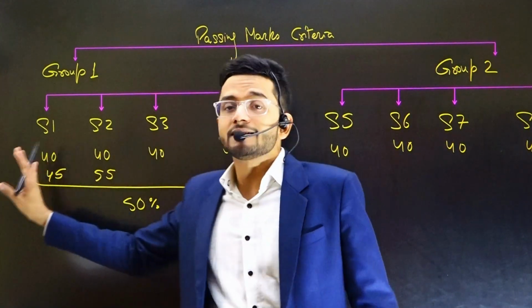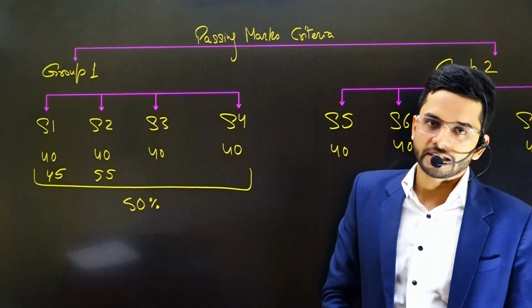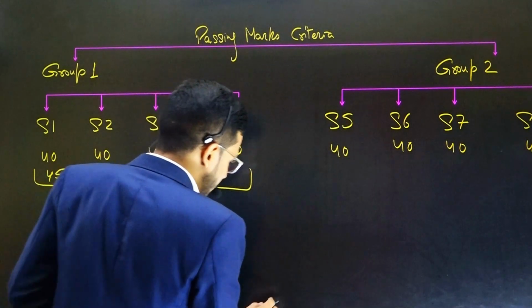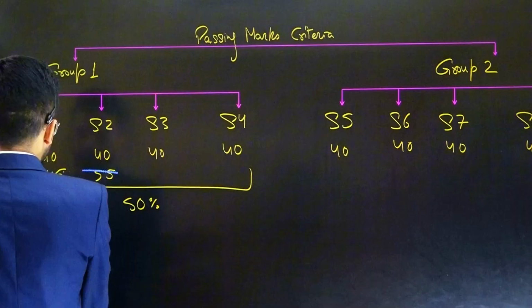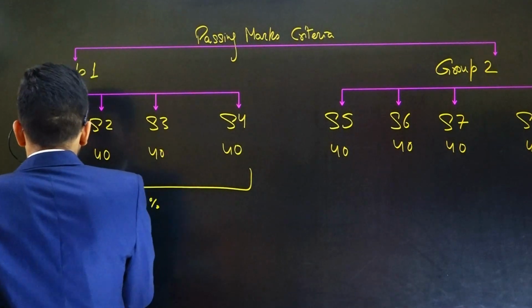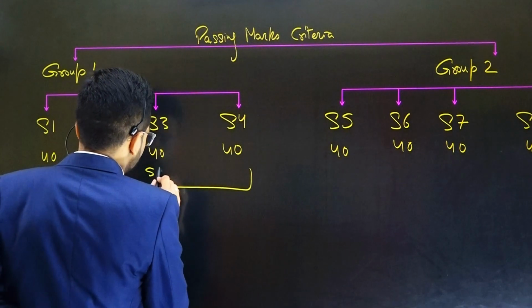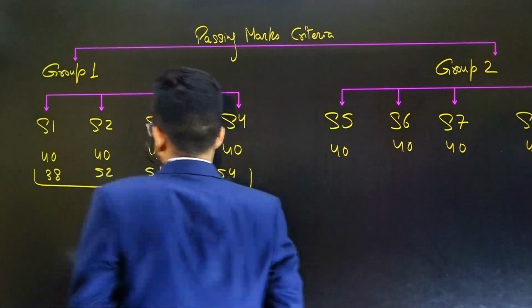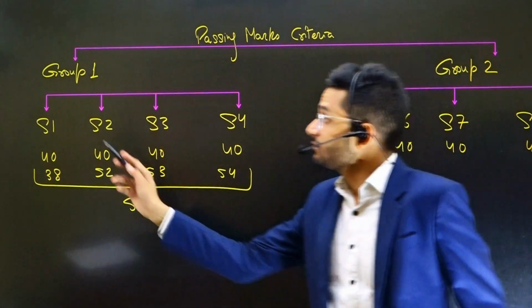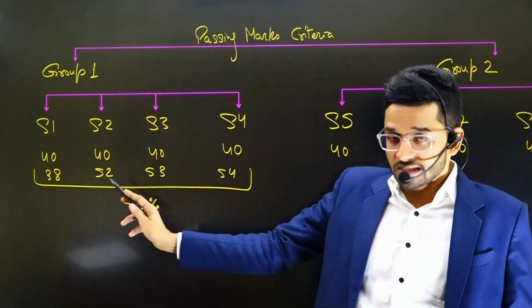So 50 in aggregate is required, and individually 40 is the passing percentage. Now suppose you get 38 in subject 1, and 52, 53, 54 in the rest of the subjects.